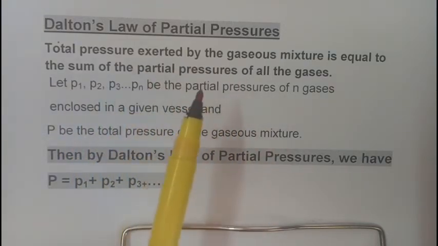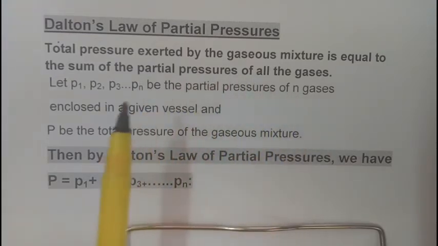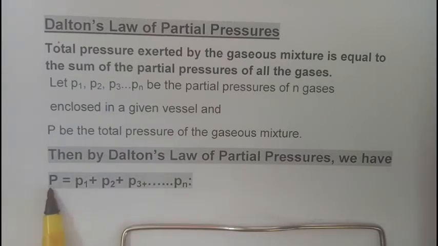Then the total pressure of that vessel is nothing else but the sum of all of these. So P is the total pressure of the gas, and P1, P2, P3 and so on are the partial pressures of the gases which are present together in the vessel. So this is Dalton's law.